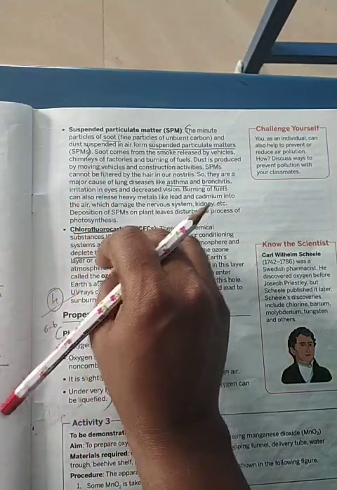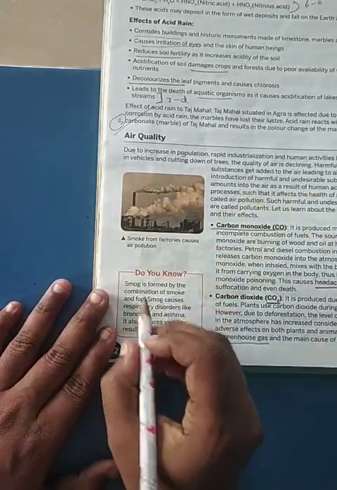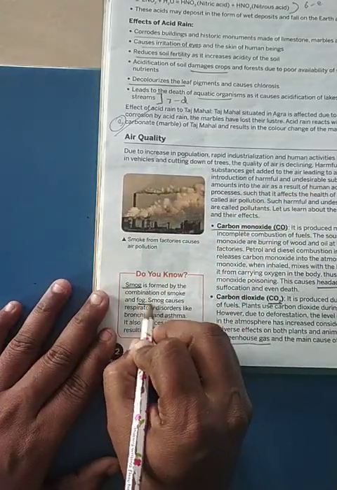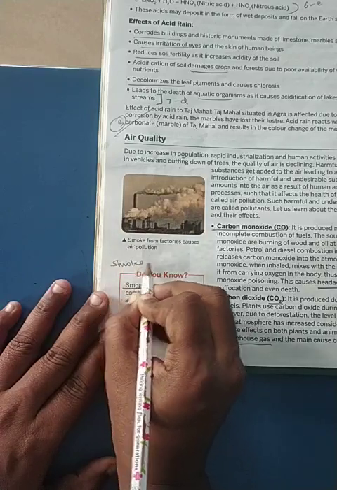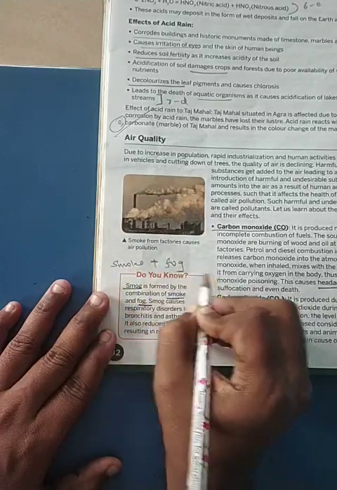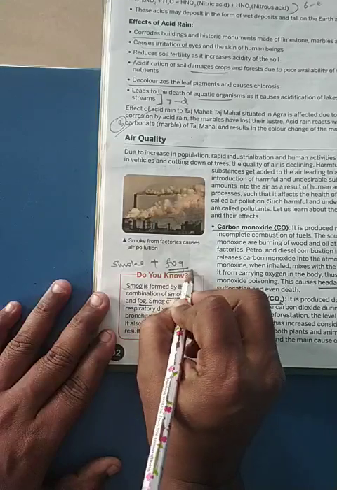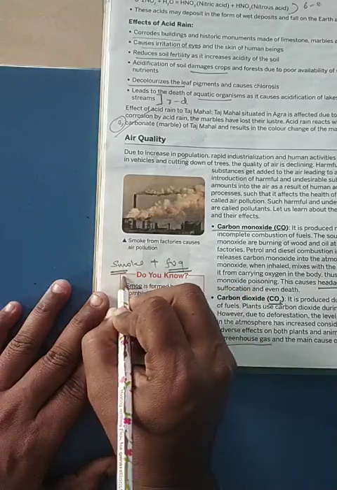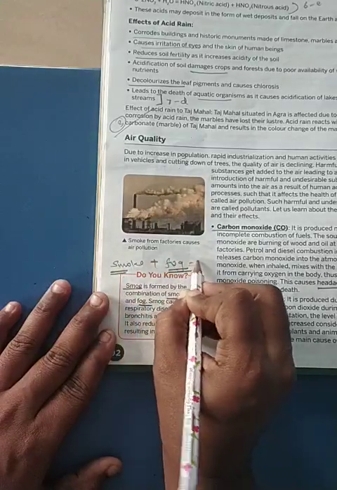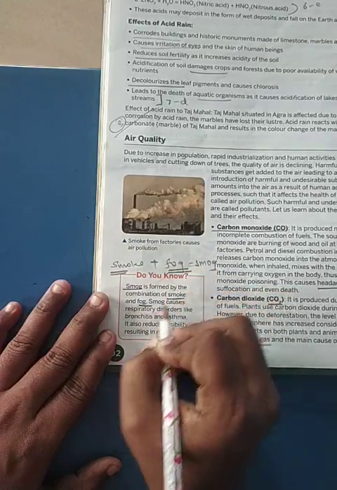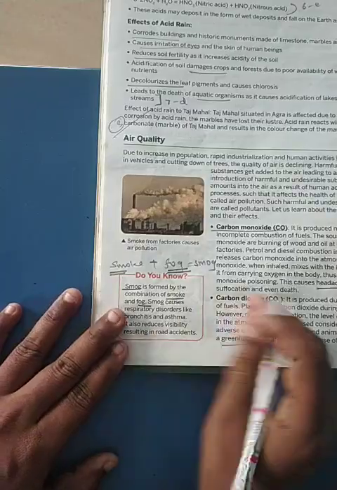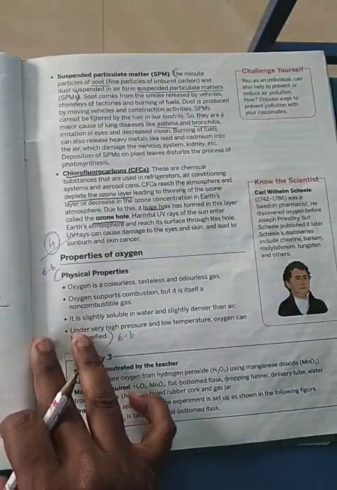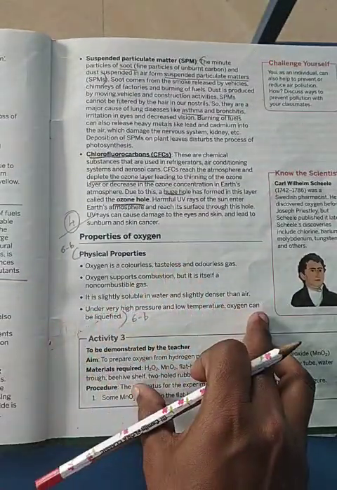Okay, now coming to the other point, smog. Smog means combination of fog and smoke. Smoke spelling and fog, F-O-G. Okay, the first 2 letters of smoke and the last 2 letters of fog are taken into consideration to form smog. Okay, they are mainly causing bronchitis and asthma. Okay, then we will see the next portion in the next video.